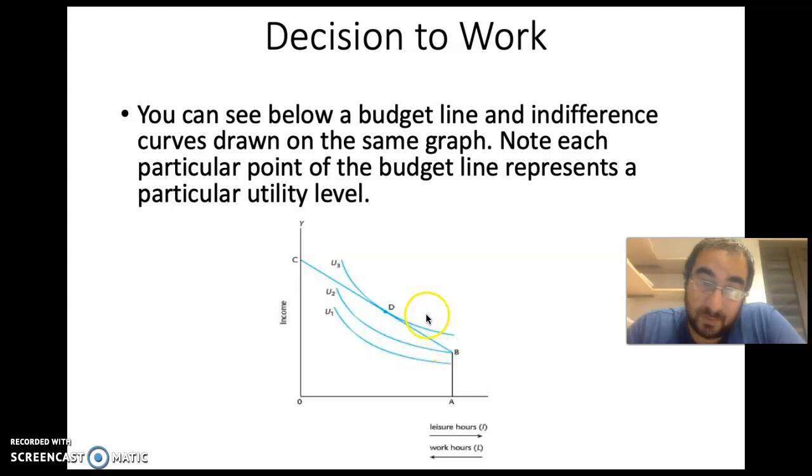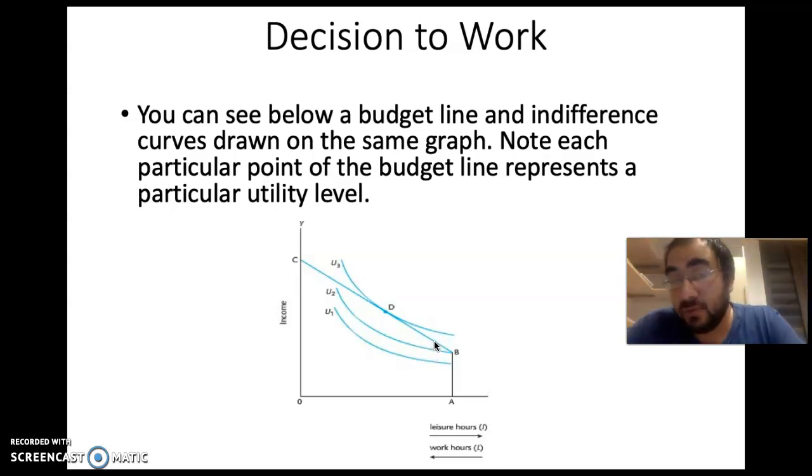Because when we are working at least a little bit, for example an hour, we are getting to a point, which is this point, where we are above the U2, which means we are getting a utility level higher than U2.